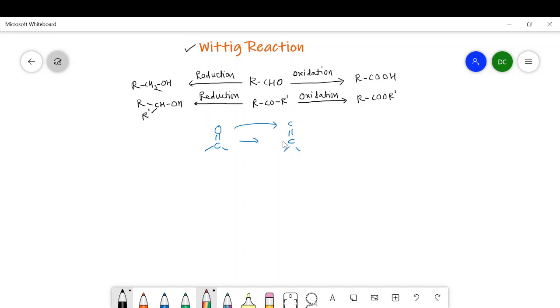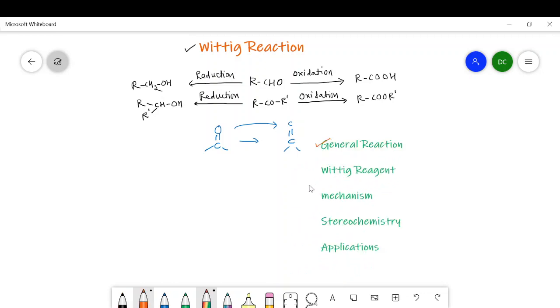So in this lecture we will discuss the Wittig reaction in detail. We are going to study the general reaction, then how the Wittig reagent is prepared, how the Wittig reaction occurs, and what intermediates are produced in the Wittig reaction, the stereochemistry of the products and on which factor it depends, and finally we will go through the applications of this Wittig reaction.